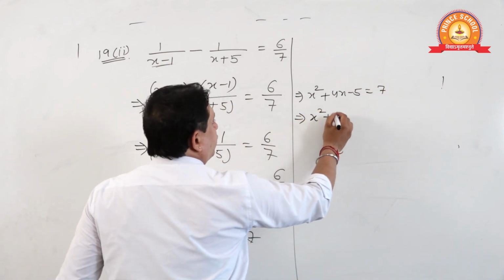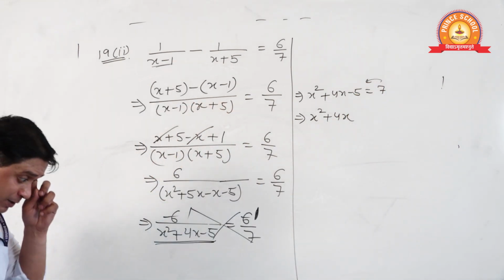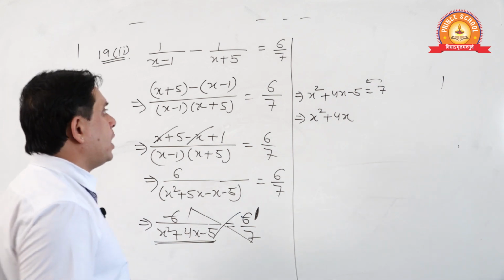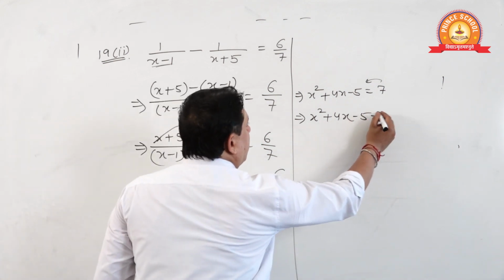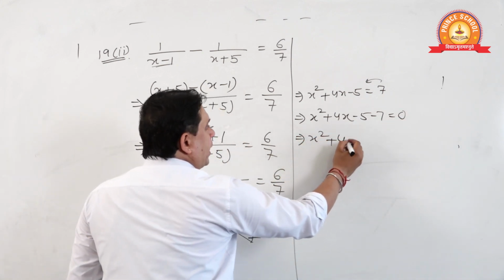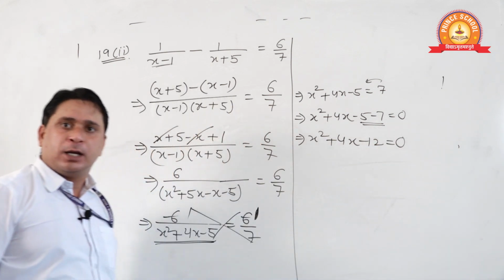X square plus 4x, it can be taken this side. Yes or no? Minus 5 minus 7. X square plus 4x minus 12 is equal to 0.